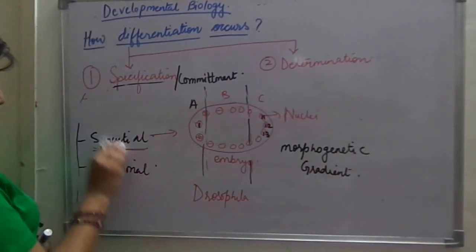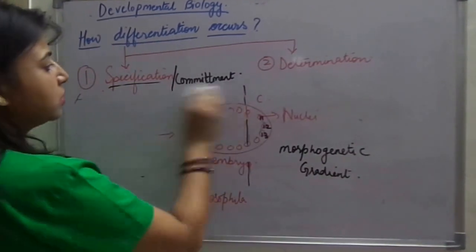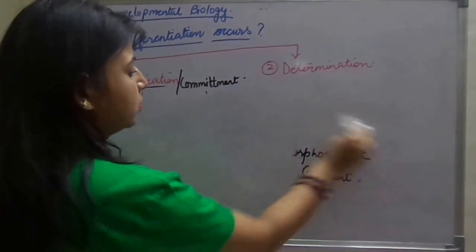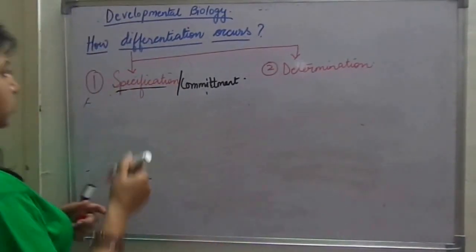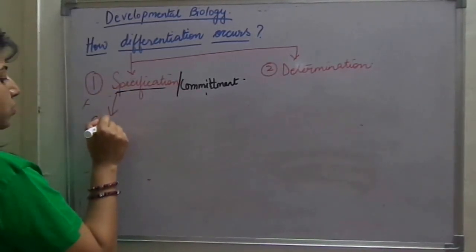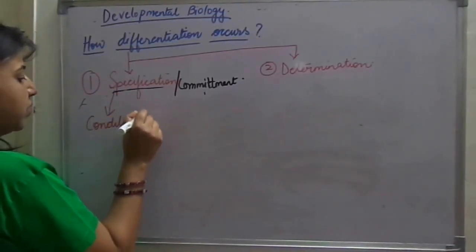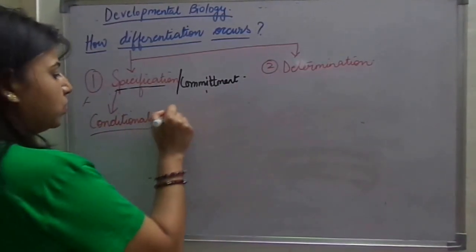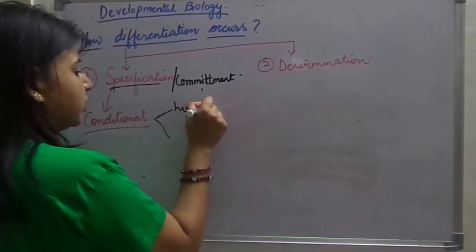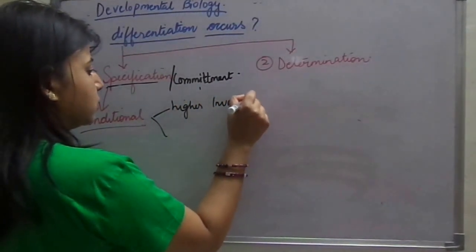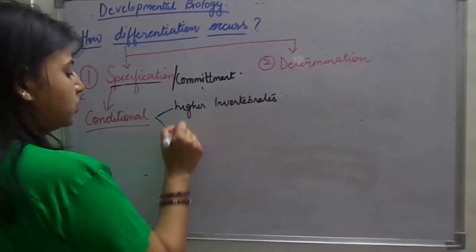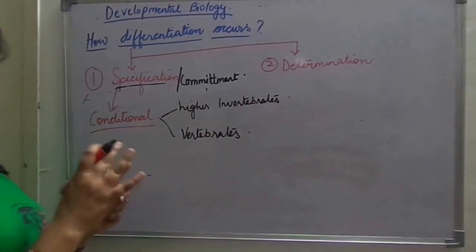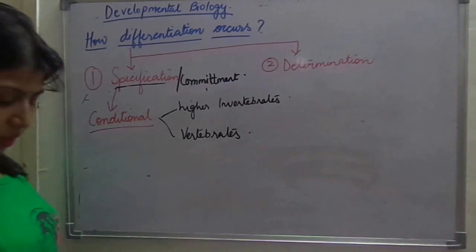Here, the third type of specification is conditional specification. I will write it over here: conditional specification. This type of specification occurs in higher invertebrates and vertebrates. It does not occur in lower invertebrates. In lower invertebrates, we talked before, autonomous specification occurs.